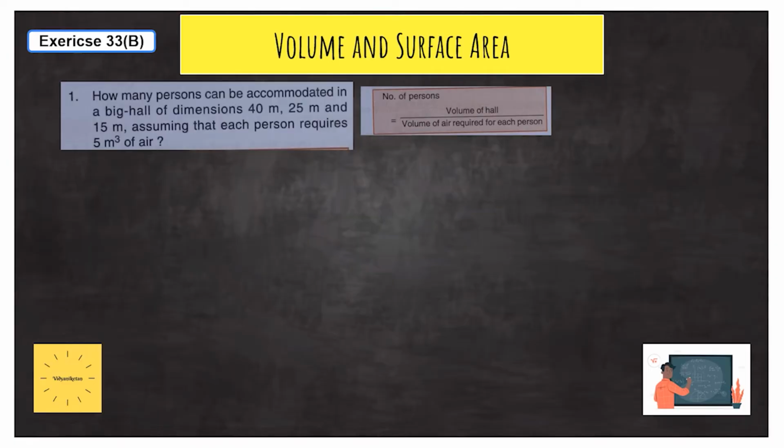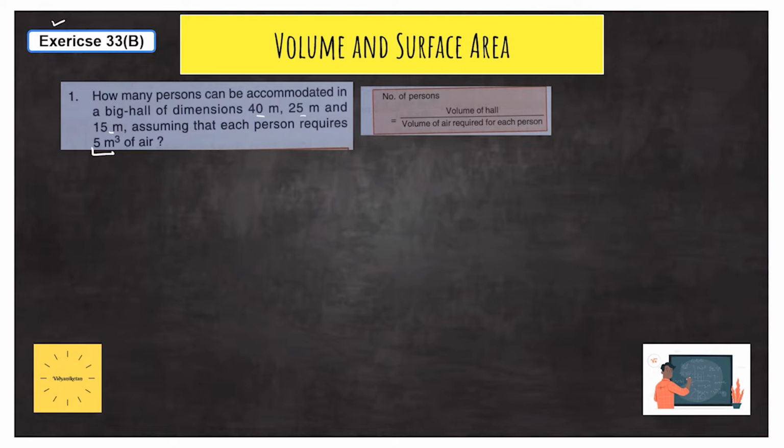Welcome to Vidya Niketan. In this video, we are going to solve exercise 33B of Selina, that is Concise Mathematics. Now, the first question of this exercise is: how many persons can be accommodated in a big hall of dimensions 40 meter, 25 meter, and 15 meter, assuming that each person requires 5 meter cube of air?